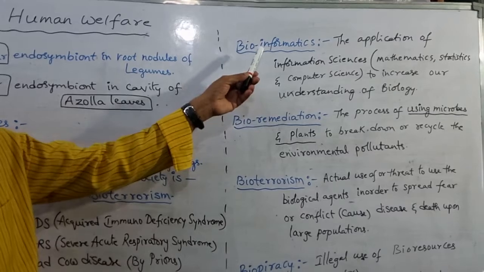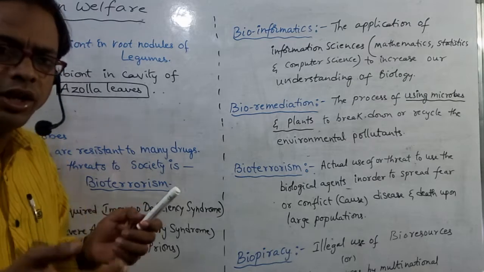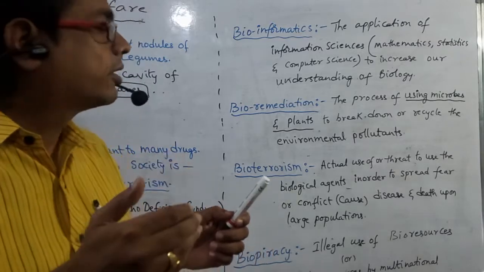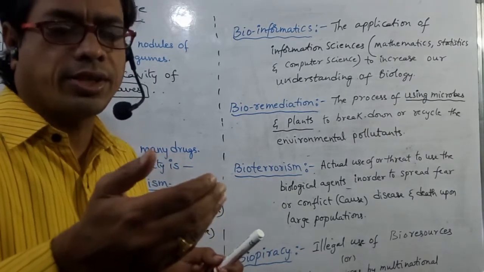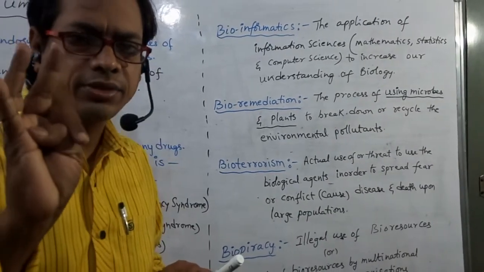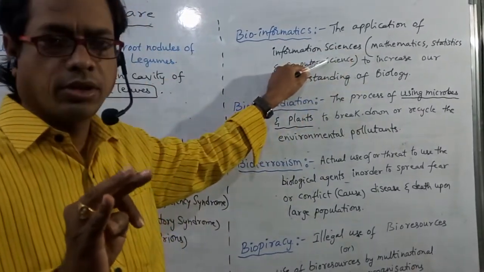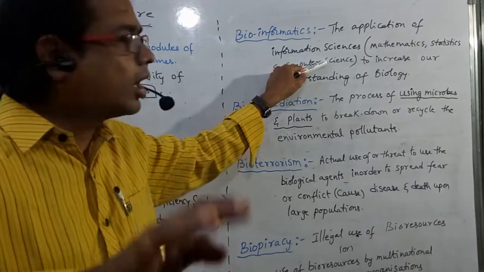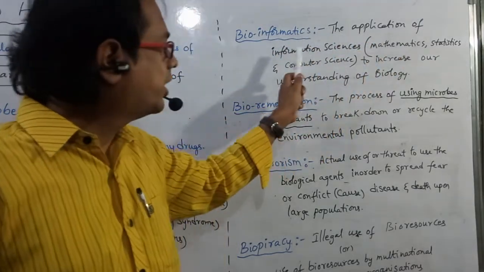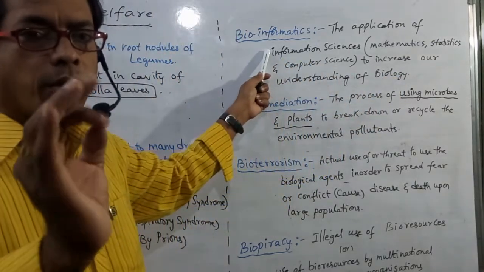Bioinformatics. That means to increase our knowledge in biology, we may use application sciences, that is, we may use information sciences. What are the different types of information sciences? Mathematics, statistics, and third one, computer science. By using these different sciences, we may increase the knowledge in biology. That is so called bioinformatics. The application of the use of information sciences to increase our understanding of biology is called bioinformatics.